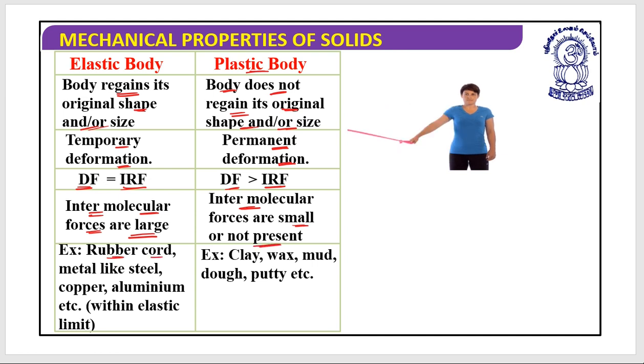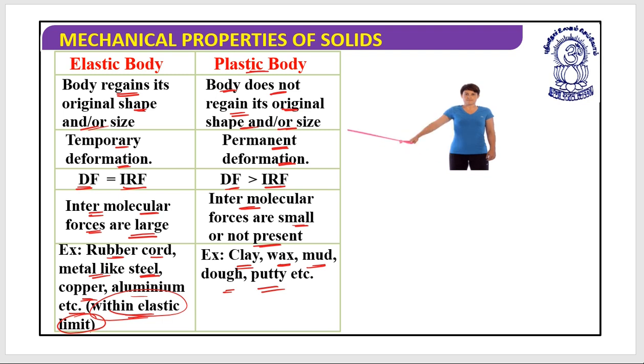A rubber band or a metal like steel, copper, aluminum, etc., again within the elastic limit, because everything has certain limitations, all these are known as elastic bodies. Plastic bodies are clay, wax, mud, dough, putty. All these are cases of the plastic body. I hope this is clear. Is it clear? Yes, no.